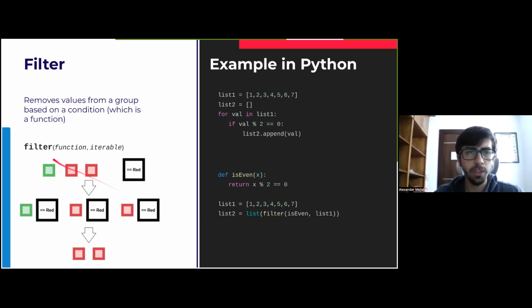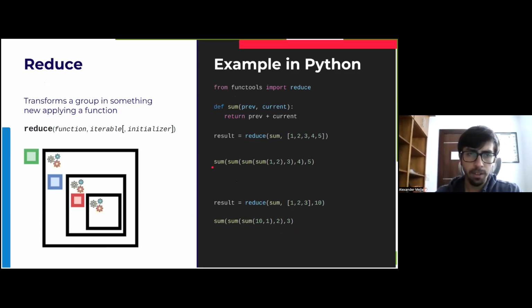Now, this is all for the filter function. As you can see, it's quite simple. It's very similar to map. And finally, let's take a look at a specific function called reduce, and it's maybe the one that is more complicated to understand. What this does is transform a group or an iterable into something totally new, anything that we really want. This is very powerful in the sense that we can have a list, and then the result could be whatever. It could be a new integer, a string, an object, or another list, really anything that we want.